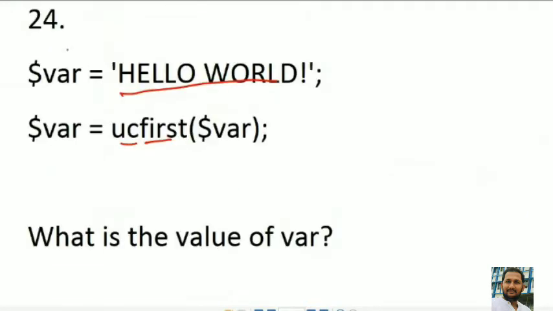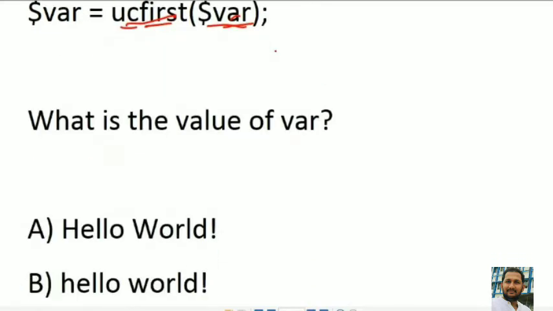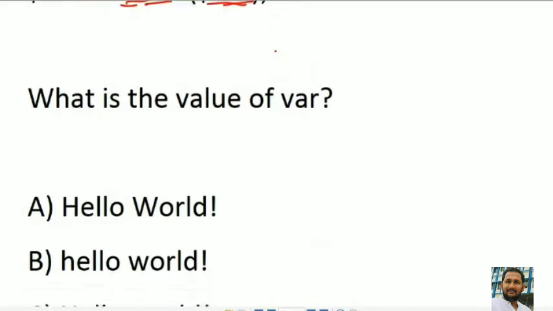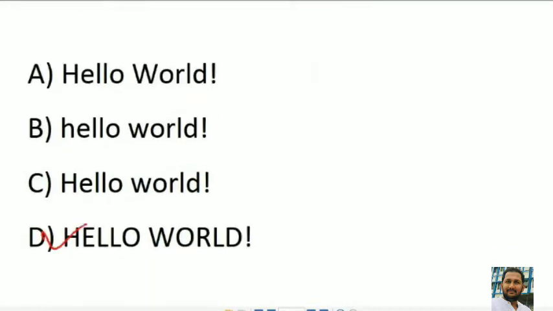Now question number 24. Hello world is given. The function ucfirst means the first character is converted to uppercase. If the first character is lowercase, then it is converted to uppercase, and all the remaining characters remain unchanged. That is, ucfirst will display Hello world. Suppose it is small h e l l o, then it will convert it to capital H e l l o. The first character should be the capital letter. Here the remaining characters are already as they should be, so it will display Hello world. That is, option D is the correct answer.